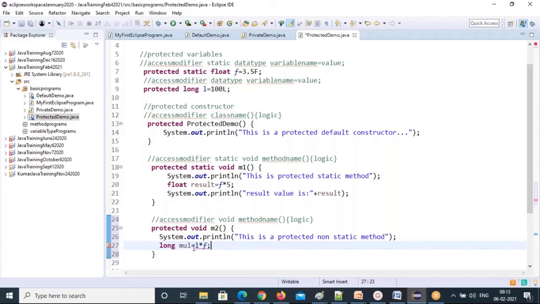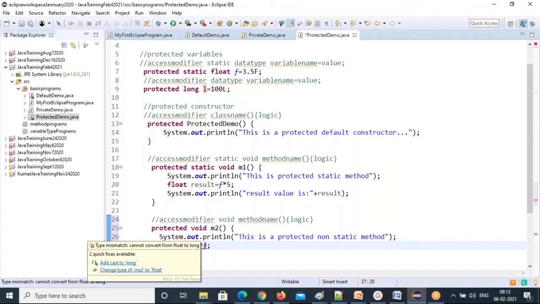What is the error? You can see what the error is. This is the L, right? And what error are you getting? Add cast to long. Type mismatch, cannot convert from float to long. So this is a floating value, this is an integer value. If you multiply an integer and a float, you will get a floating value, 100 multiplied by 3.5, and you won't get an integer.